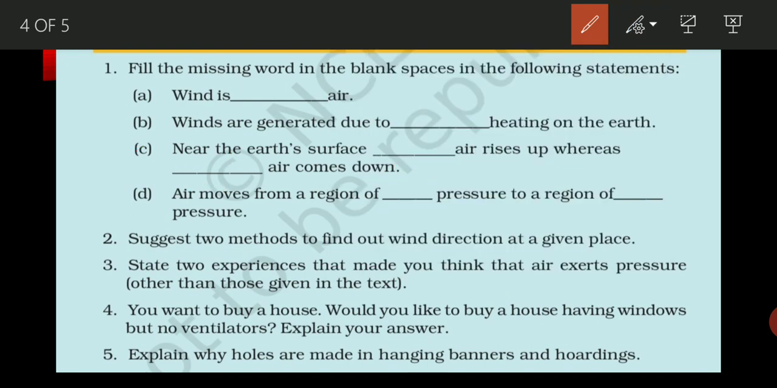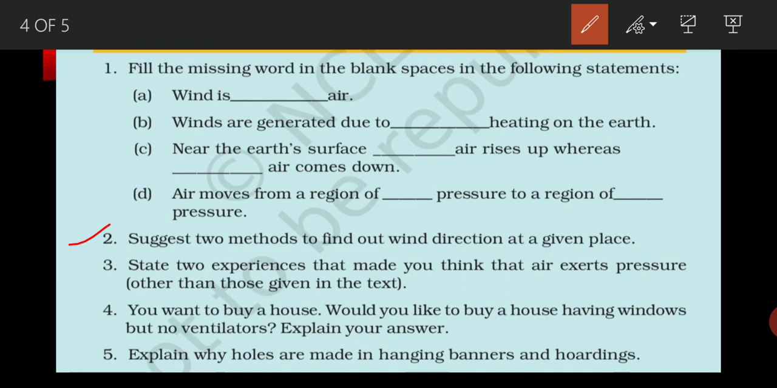Clear? Now come to the fourth: air moves from the region of dash pressure to the region of dash pressure. Air always moves from, what do we fill here, high pressure to the region of low pressure. Okay. If you want to read the complete statement, it will be: air moves from a region of high pressure to the region of low pressure. Done.